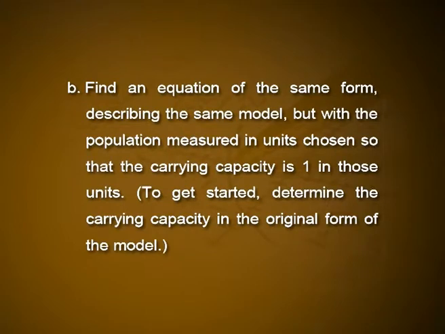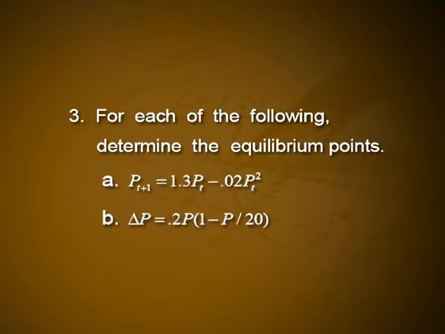Next part, find an equation of the same form describing the same model, but with the population measured in units chosen so that the carrying capacity is 1 in those units. To get started, determine the carrying capacity in the original form of the model. Problem number 3. For each of the following, determine the equilibrium points. First one, P t plus 1 is equal to 1.3 P t minus 0.02 P t square, and second one, delta P is equal to 0.2 P into 1 minus P by 20.